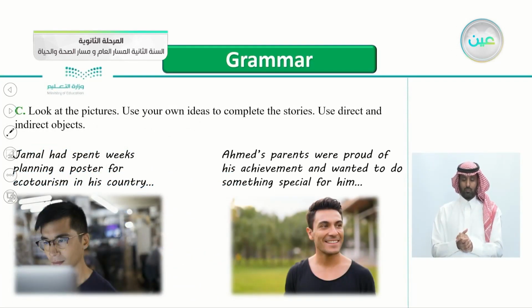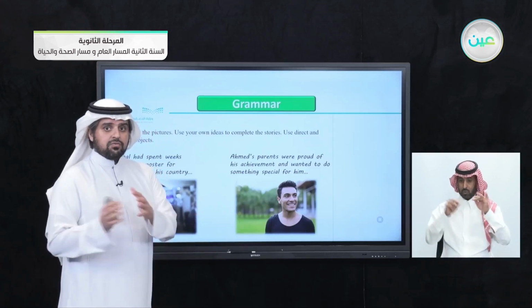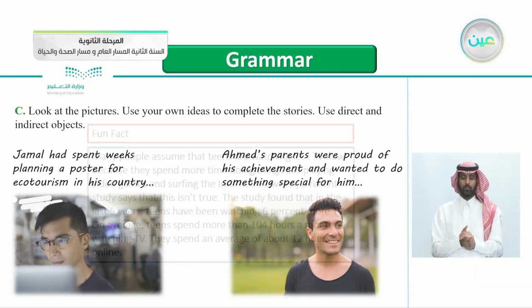Exercise C here, look at the pictures. Use your own ideas to complete the stories. Use direct and indirect objects. We see 2 pictures with 2 stories. The first one, Jamal had spent weeks planning a poster for ecotourism in his country. And the second one, Ahmed's parents were proud of his achievement and wanted to do something special for him. So use your own ideas to complete the stories. Use direct and indirect objects. Try to use direct and also indirect objects.